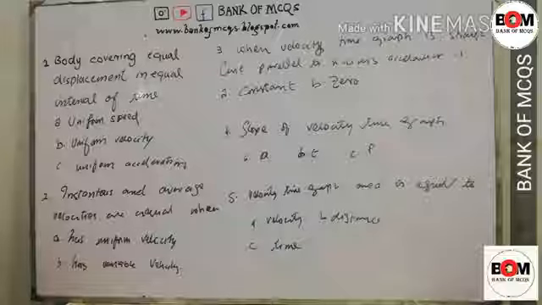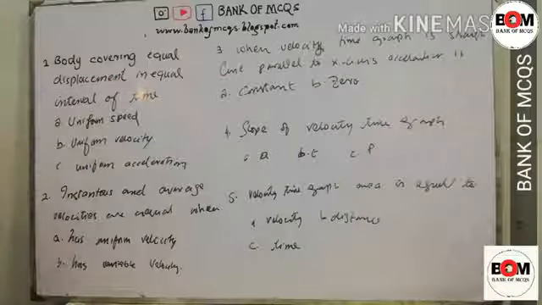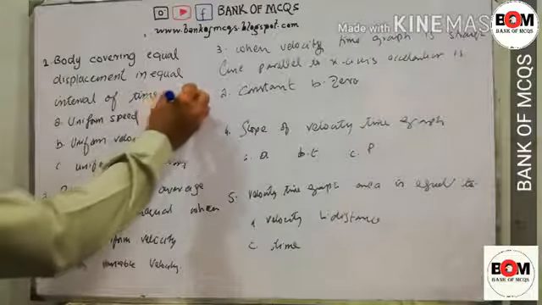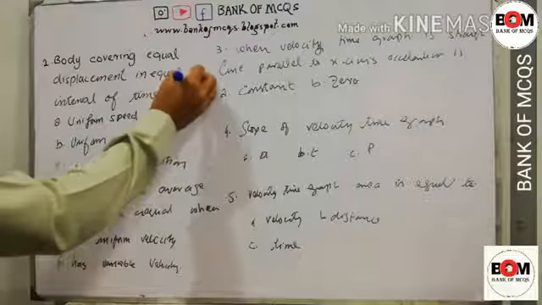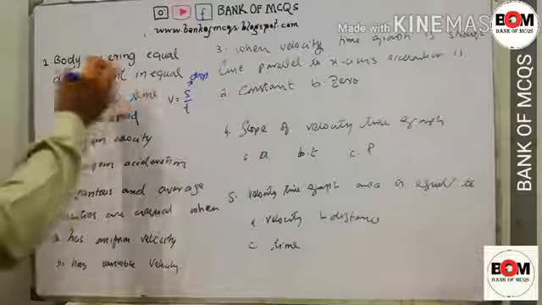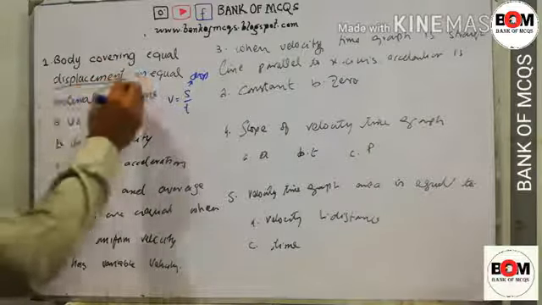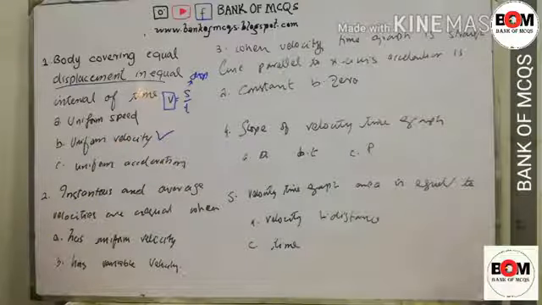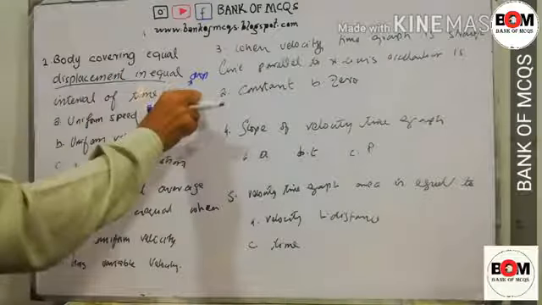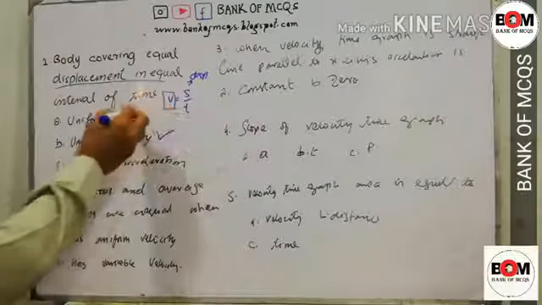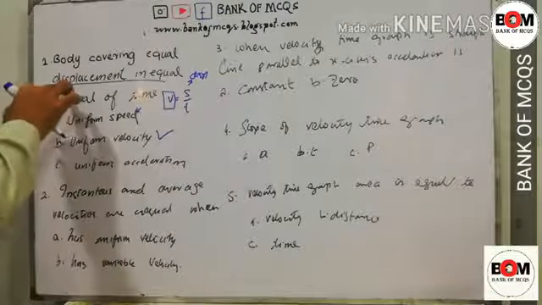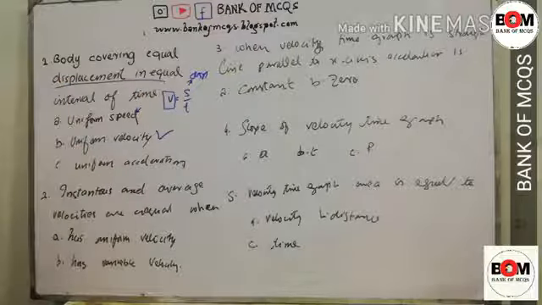A body covering equal displacement in equal intervals of time is called uniform speed, uniform velocity, or uniform acceleration. We know that V is equal to S divided by T, where S is displacement. When a body covers equal displacement in equal intervals of time, we call it uniform velocity. If it covers equal distance in equal intervals of time, that is uniform speed. Here it covers equal displacement, so it is uniform velocity.